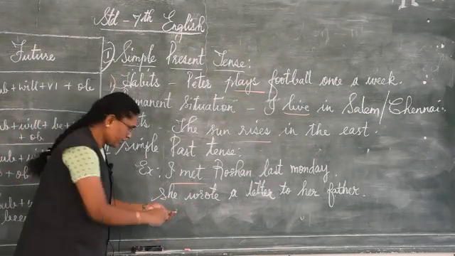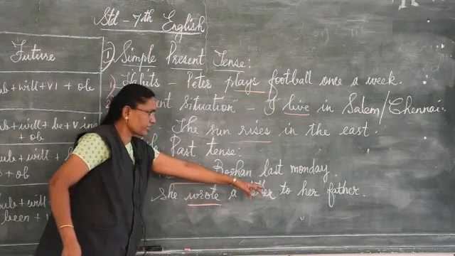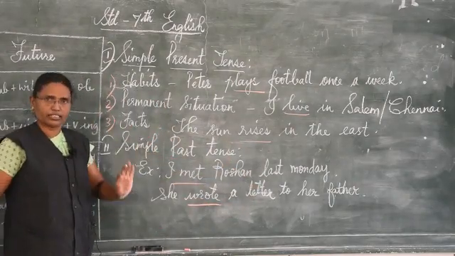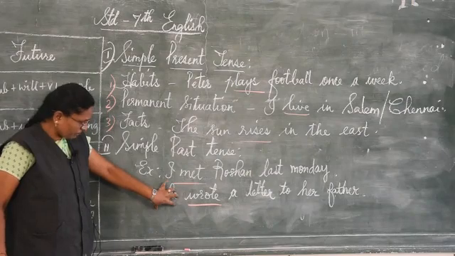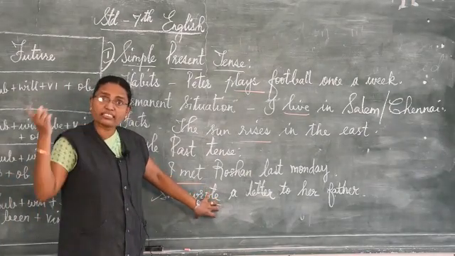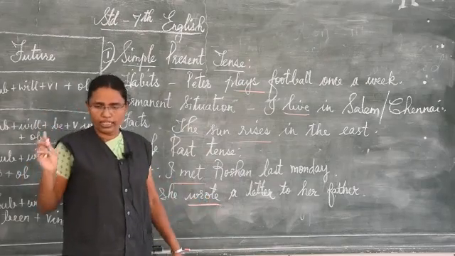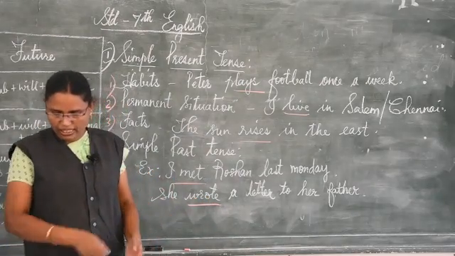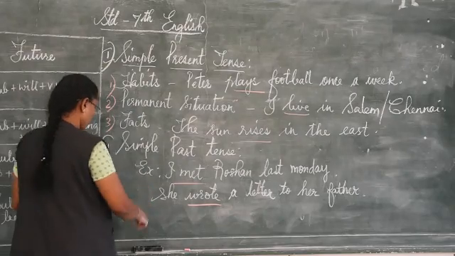So, she wrote a letter to her father. You have the subject here, and the verb in past tense, the action already over. Next you have simple future tense.